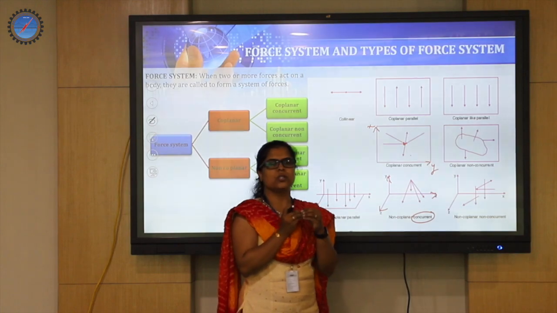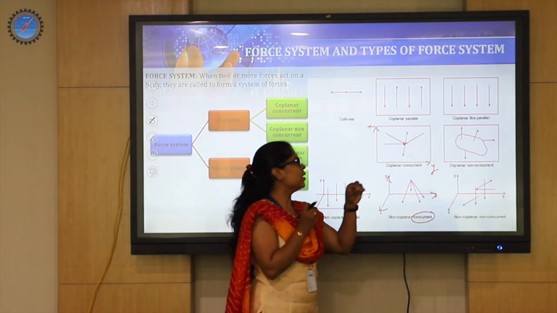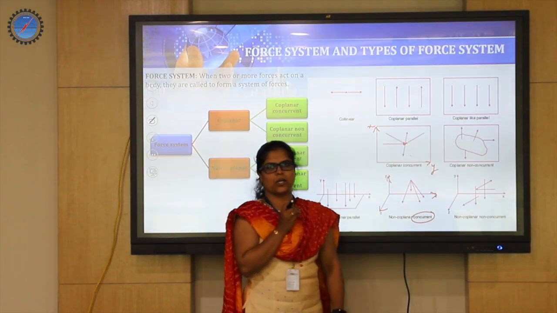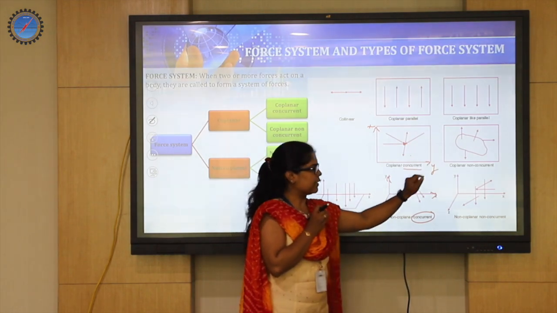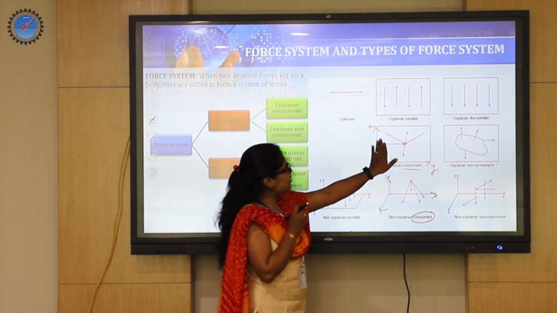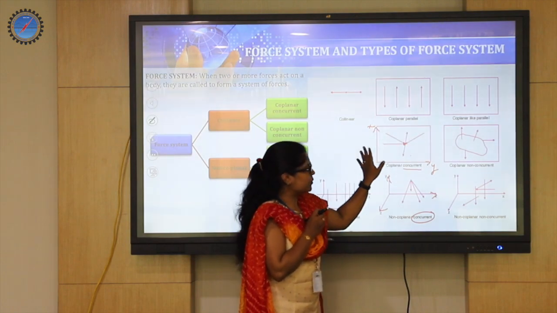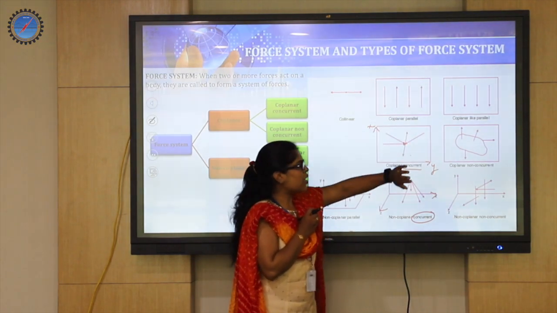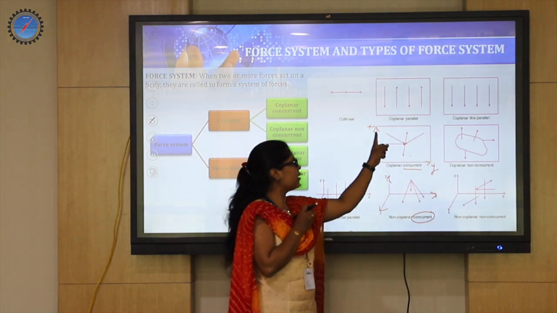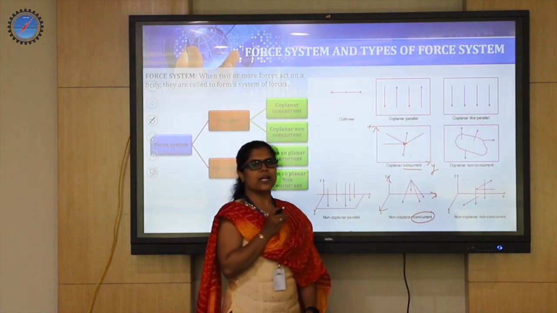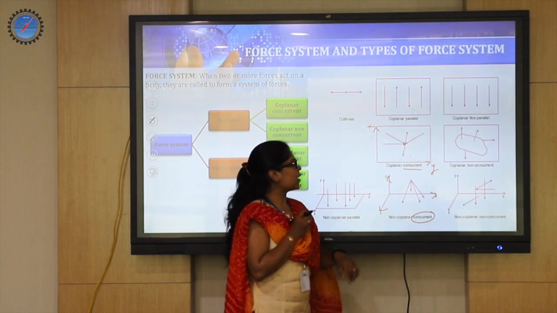That means they are going to have a common point of meeting for all the force system at one location. We call it concurrency. Since they coincide at one point, just like a sheet of paper spread out with a set of arrows, we can locate them by x and y direction. So it is called coplanar concurrent.